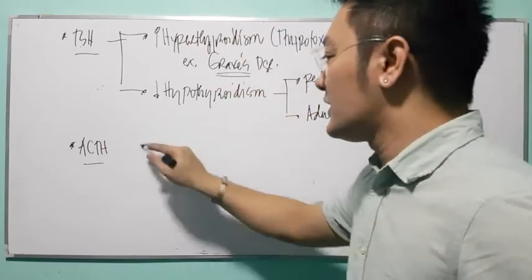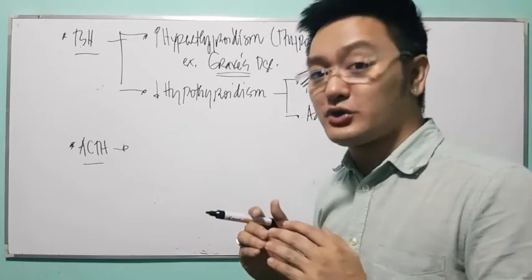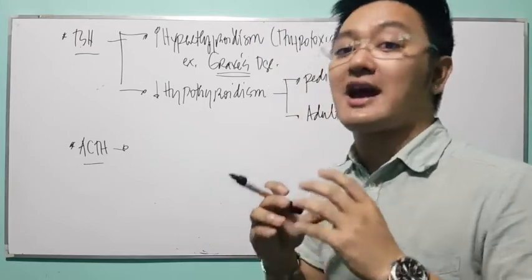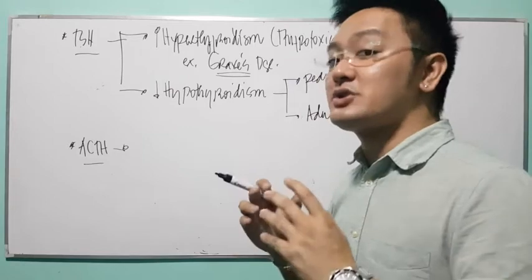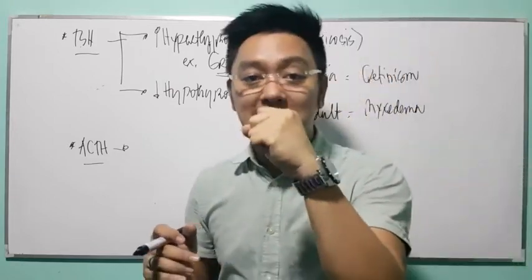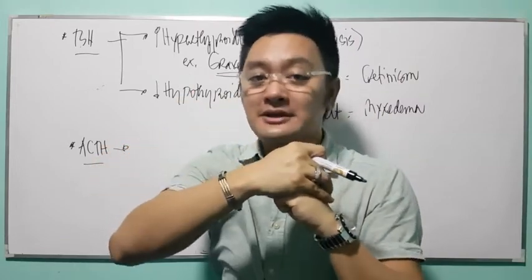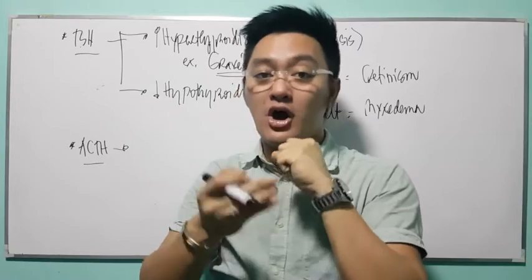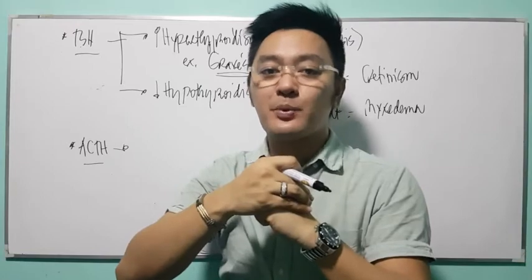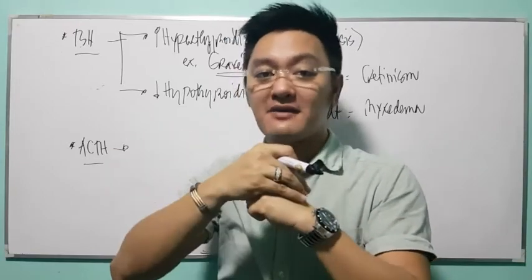Now, reminder, the target of your ACTH is actually your adrenal cortex. Can you follow? Your adrenal cortex is actually part of your adrenal gland. Now, your adrenal gland can be found on top of each kidney. In short, if this is the kidney, on top of the kidney there is a gland. You call that gland your adrenal gland. Since the adrenal gland can be found on top of the kidney, another name of adrenal gland is your suprarenal gland. Supra, above, renal, kidney, above the kidney.